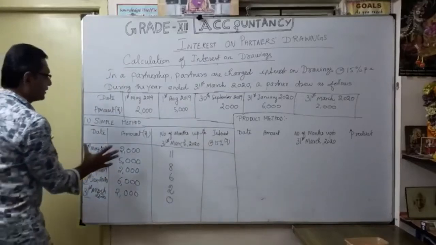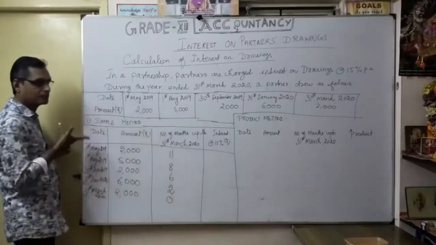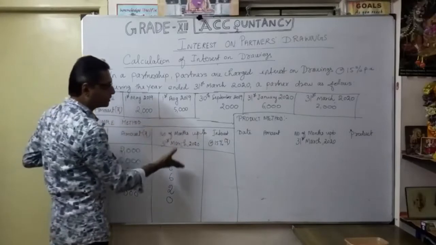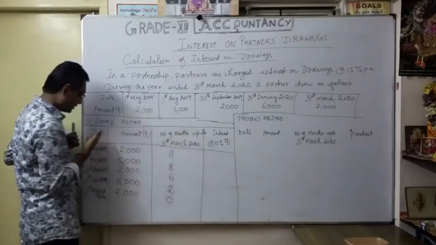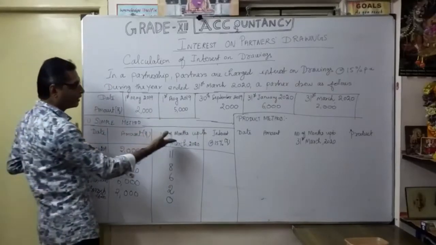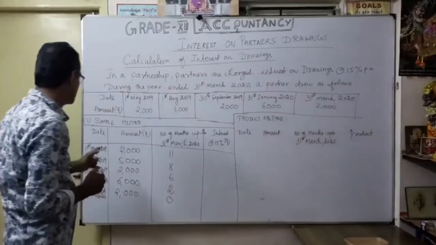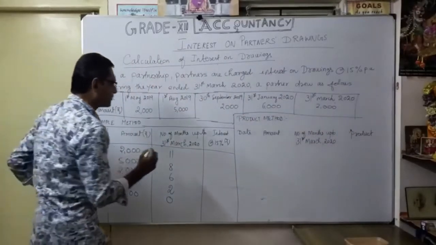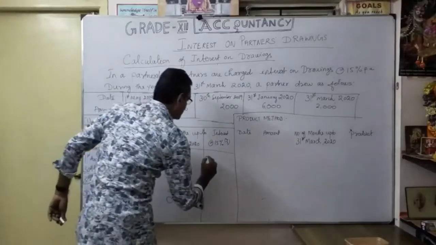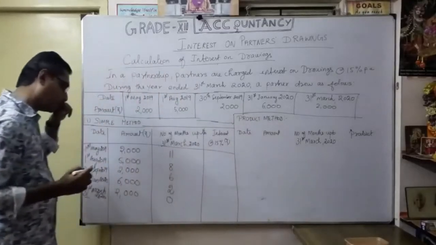So likewise, first arrange based upon your date. You are mentioning the number of months balance from the drawing date to the accounting year period. Likewise, we write like this. Now, how are we going to calculate? Now, simple interest. So how are we going to calculate? For example, here as a 2000. So here, as a first example, I will work it out accordingly.